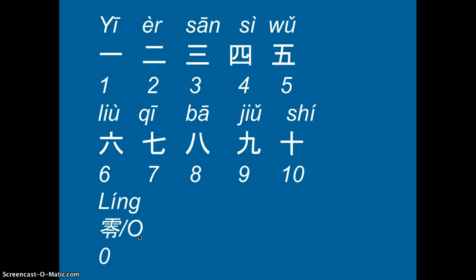It means 0. Okay, now let's look at how to say 1, 2, 3, 4, 5. It will be 一, 二, 三. Pretty easy for these three. Just draw one, two, or three lines. And for 四, you draw a box and put these two things in it. And then 五. So 一, 二, 三, 四, 五. And then 六, 七, 八, 九.